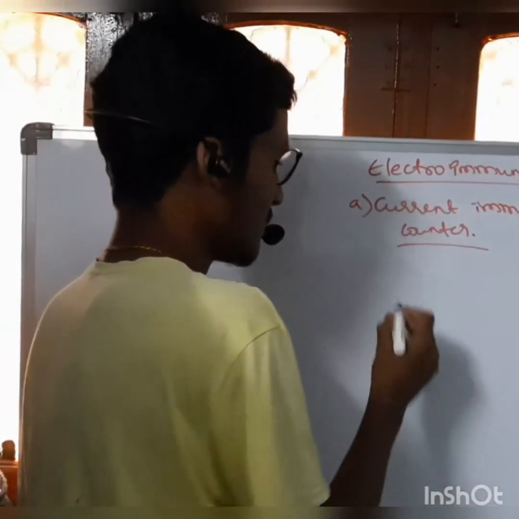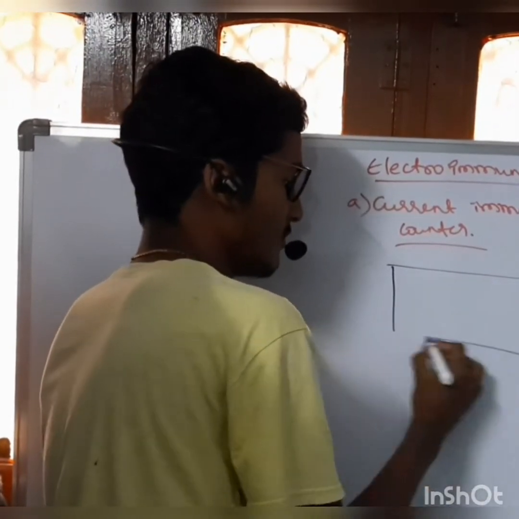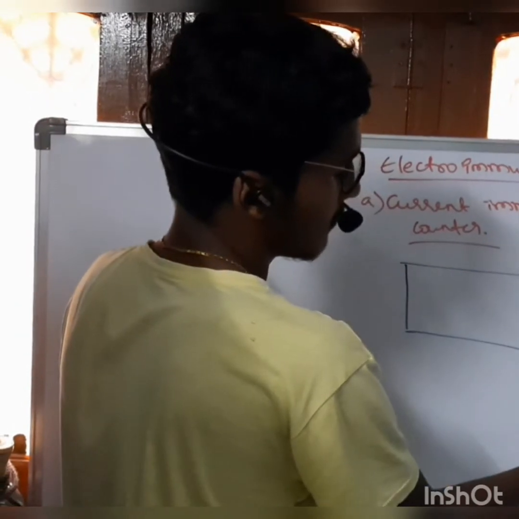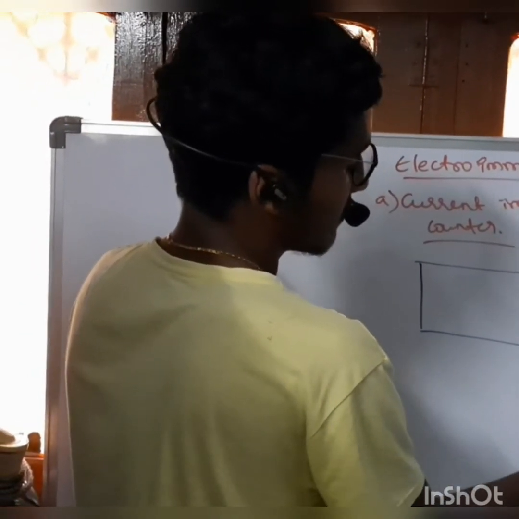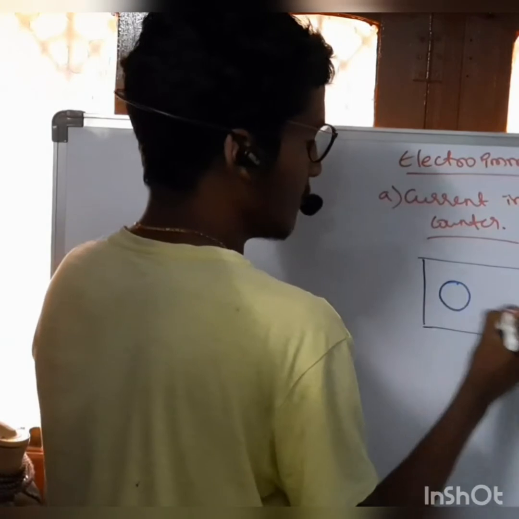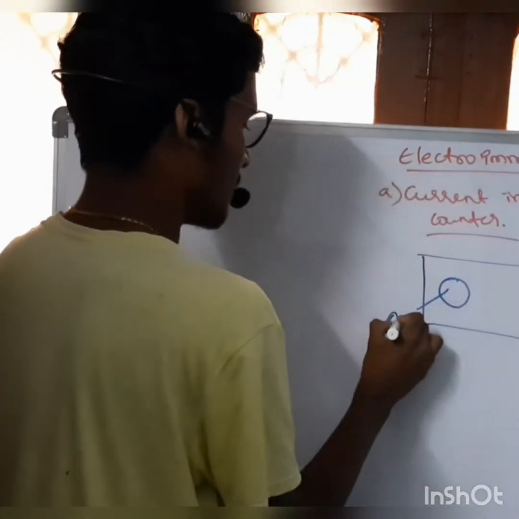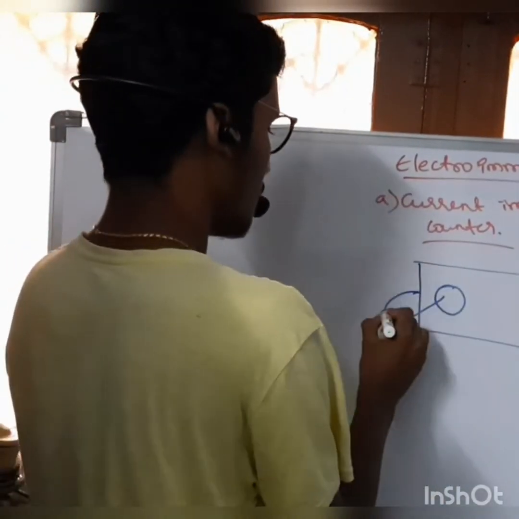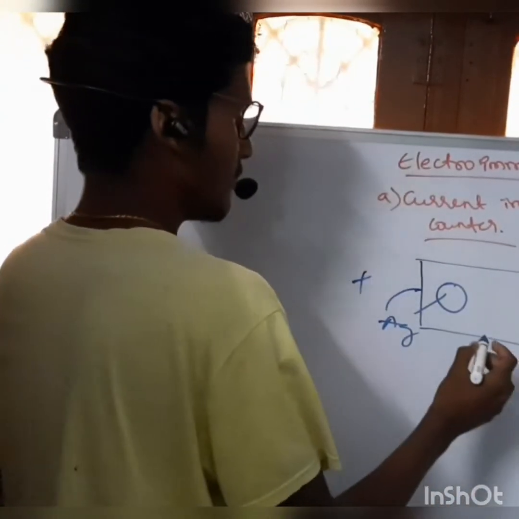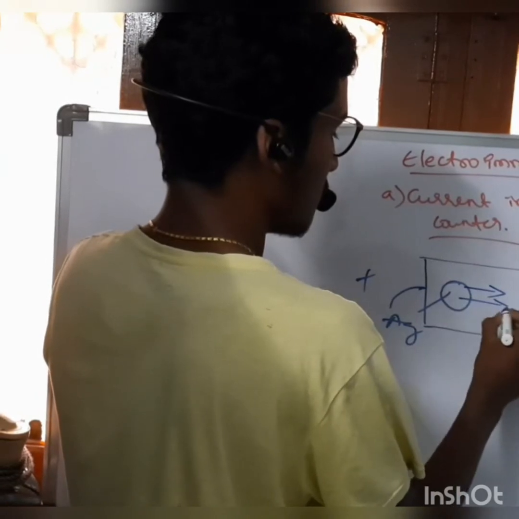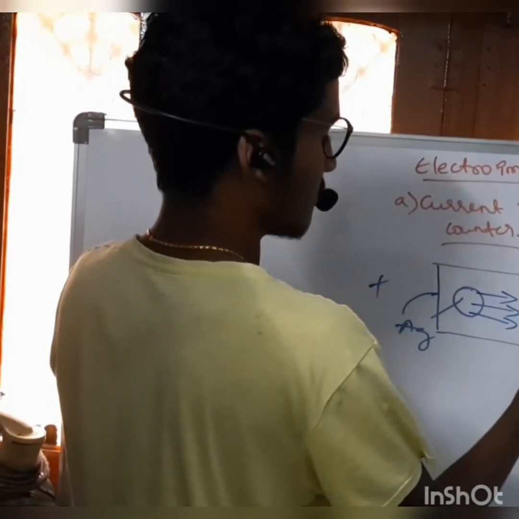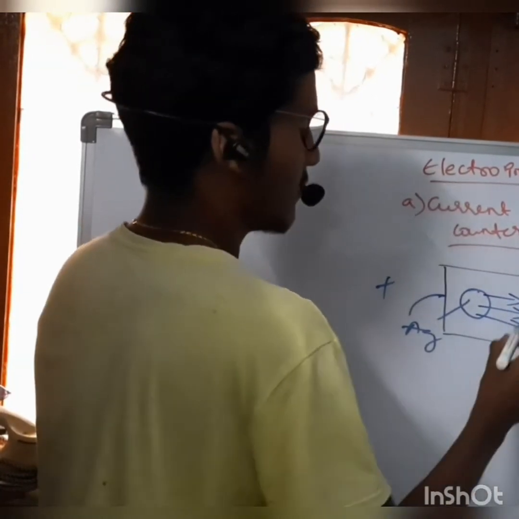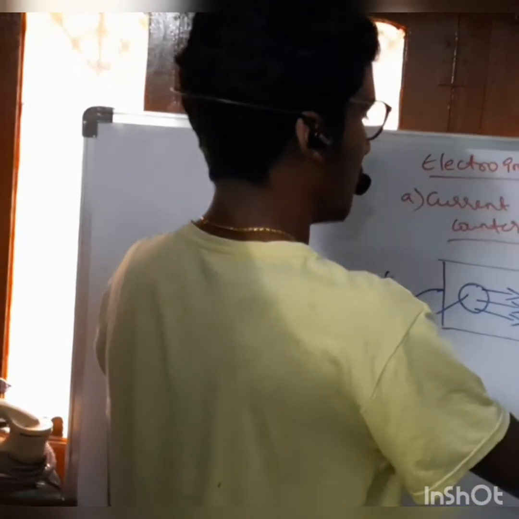Here a slide is taken which is coated with solidified agar, and two wells are cut. Antigen is added in one and antibody is added in the other. After treating with an electric current, both come near the center of the slide. These combine and form a band called a precipitation band.